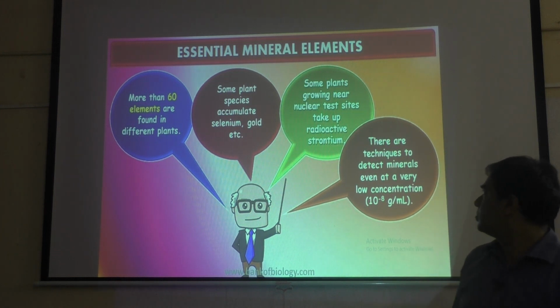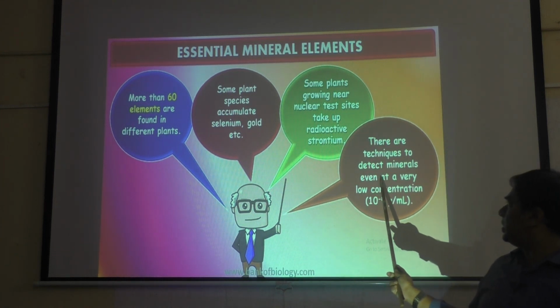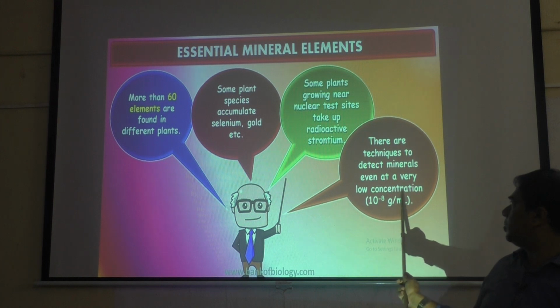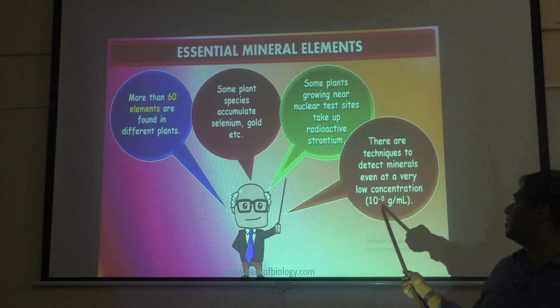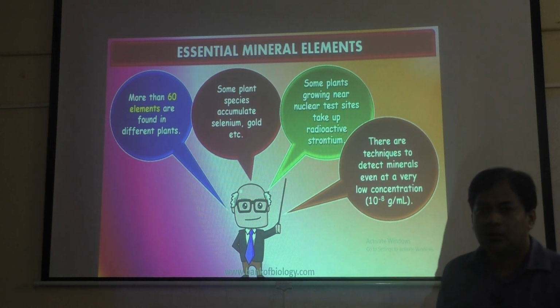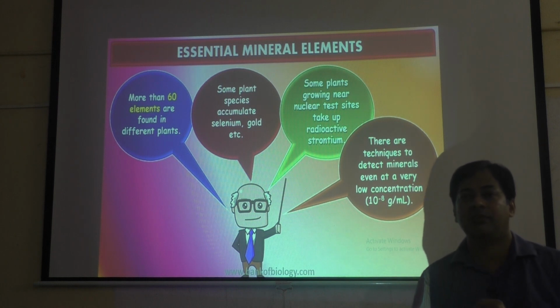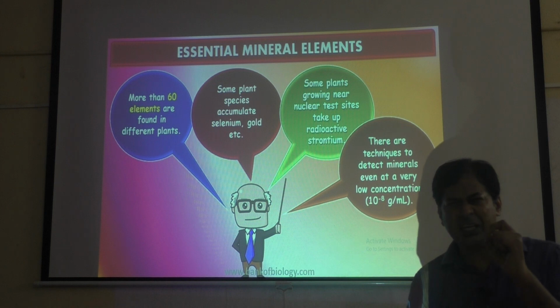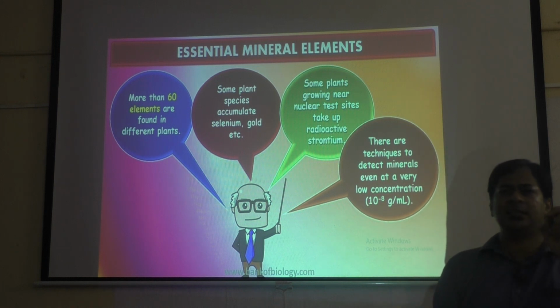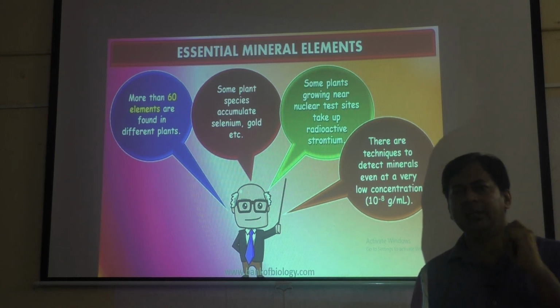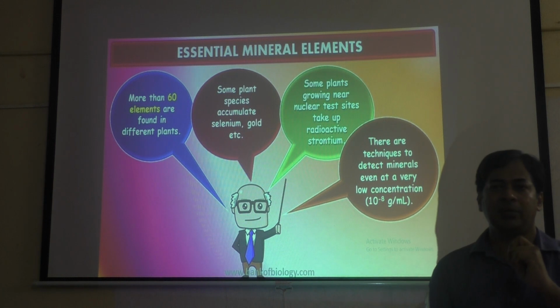So there are techniques to detect minerals even at low concentration, that is 10 raised to minus 8 grams per ml. There are methods in chemistry, in biology, to identify very small quantities of minerals, if they are present in the plant, by using chemical tests.